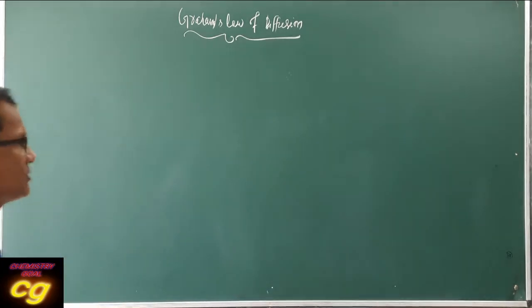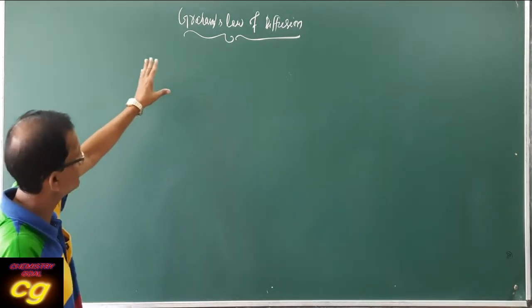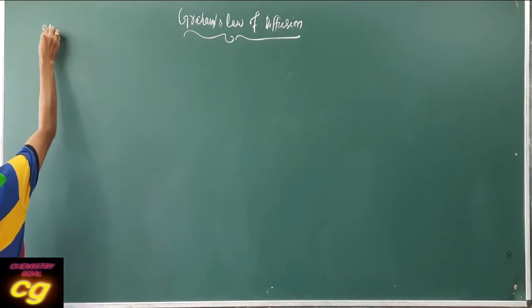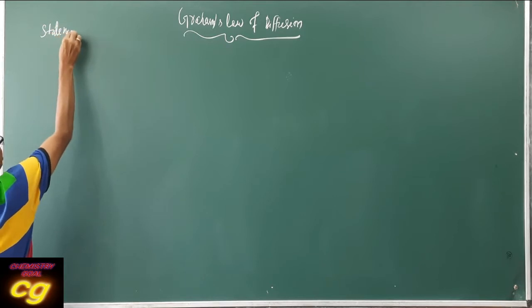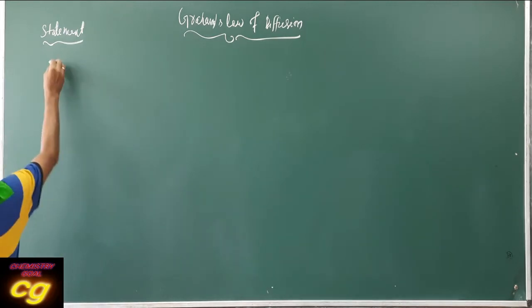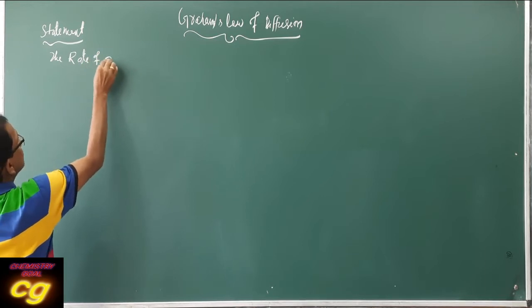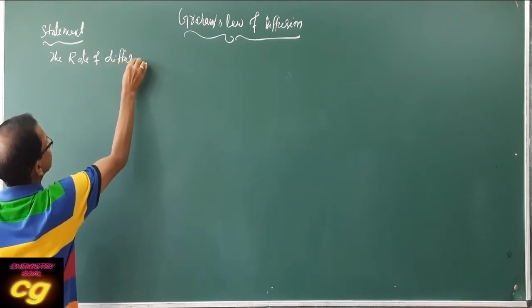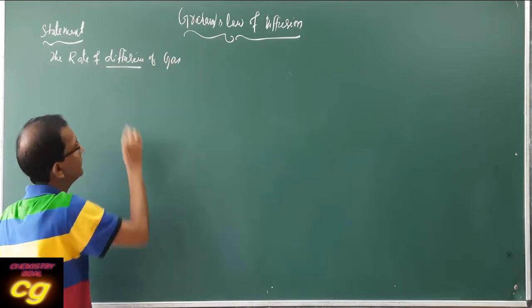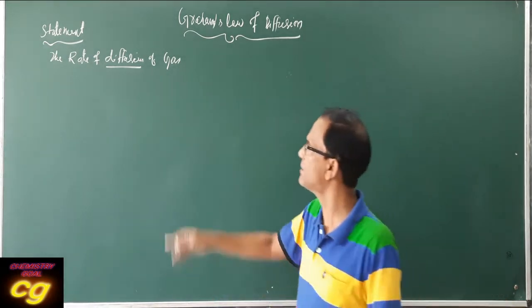The statement of Graham's law is like this: the rate of diffusion of gas. Diffusion means intermixing, and the rate means speed.